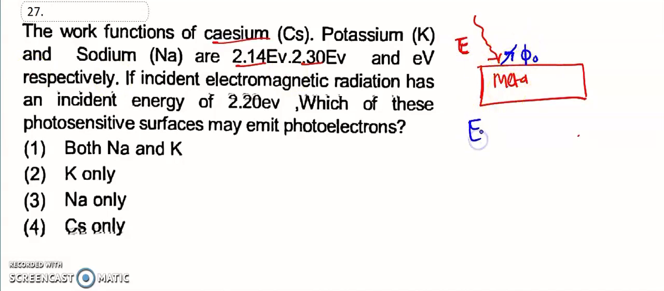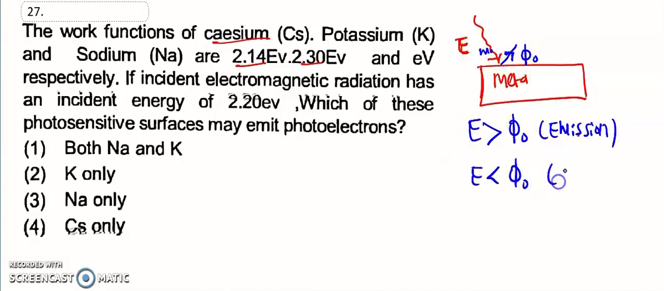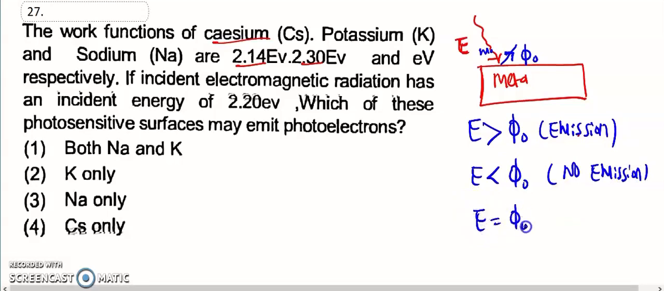So here, if E is greater than the work function, what happens? There will be emission. If E is more, it will emit. If E is lesser than the work function, that is called no emission. If E is equal to the work function, it is just emission. So how much energy is given here? 2.20.